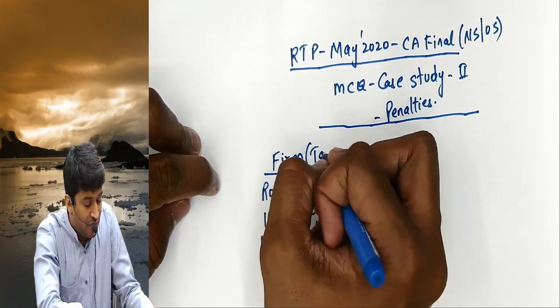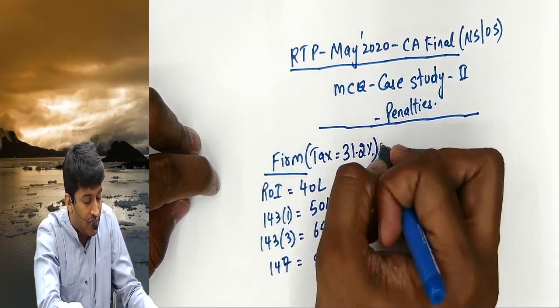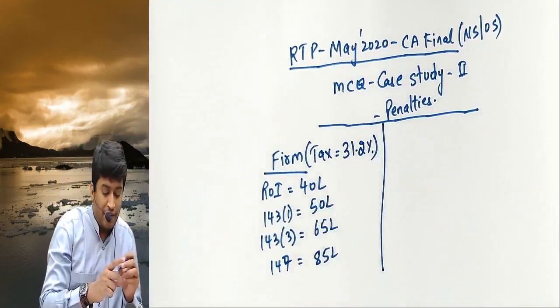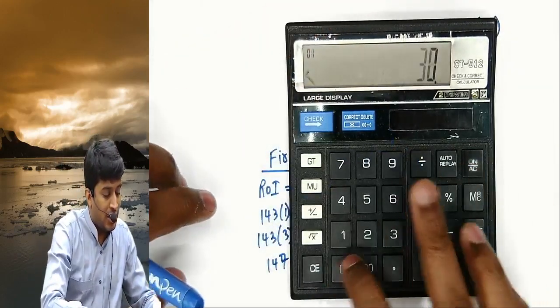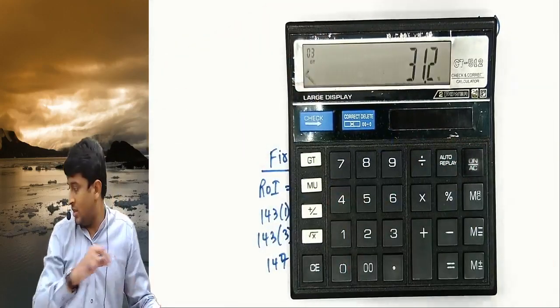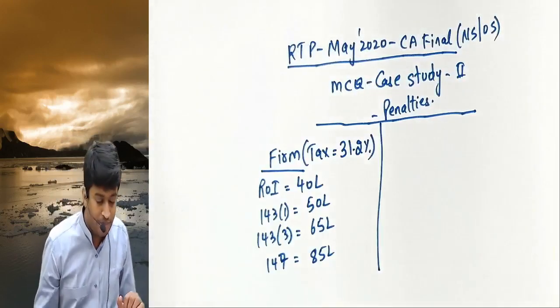The tax rate for you is 30%, but we will take 31.2% including cess. Effective rate is 30% plus cess of 4%, so 31.2% is your effective rate of tax for a partnership firm.